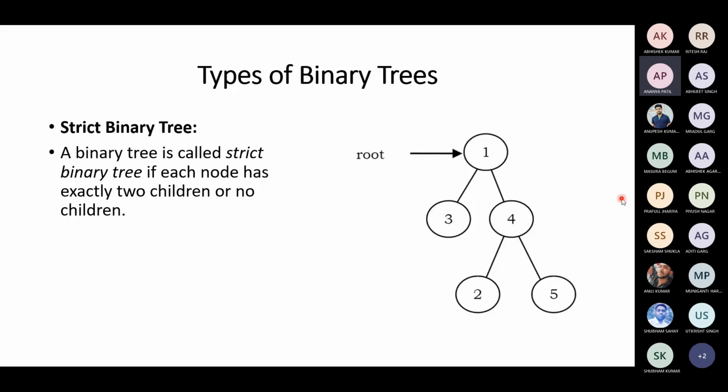No, sir. Good. Because 3 children are missing. So straight away it is not a complete binary tree. If it is not a complete binary tree, it cannot be a full binary tree, because all full binary trees are complete binary trees.